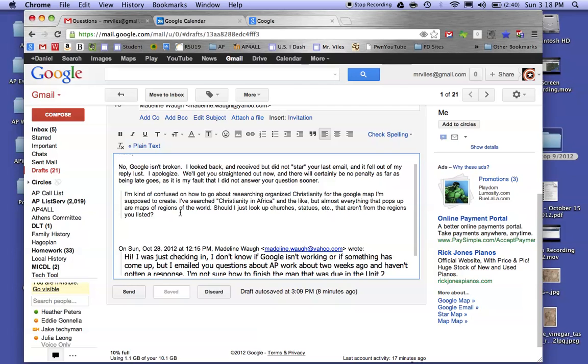I'm kind of confused on how to go about researching organized Christianity for the Google map. I've searched Christianity in Africa and the like, but almost everything that pops up are maps of the regions. Should I just look up churches, statues, etc. that aren't from the regions you listed?